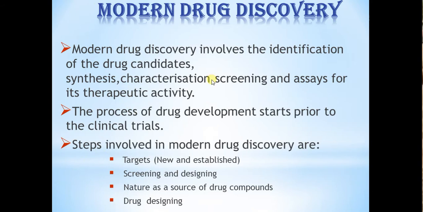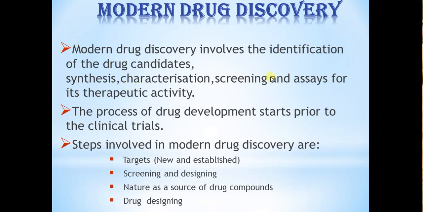Then characterization we have to do to check the structure and the number of carbons, number of hydrogens, number of nitrogens, whether everything is in order or not, whether it is pure or not. All that we will check by infrared spectroscopy, NMR spectroscopy, mass spectroscopy, and various chromatographic techniques.